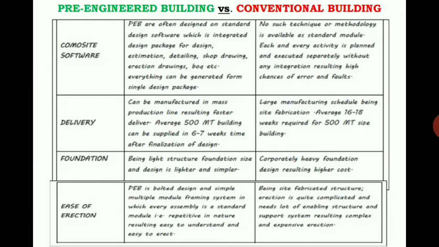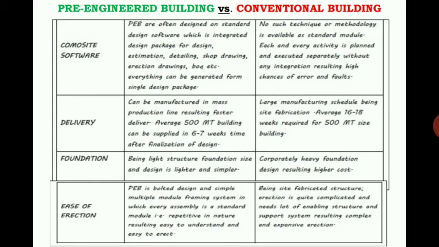So each and every activity that comes in a pre-engineered building, including the erection as well as the finishing part, we can operate using a single software. So the work will be much easier, and the results can be merged from one activity to the other. For example, we can merge the drawing with the estimation, merge that same estimation with the BOQ, that is the bill of quantity, and even the erection drawings as per the original drawings. So we can interrelate all the concepts used in the pre-engineered building, and it can be done using only one software.